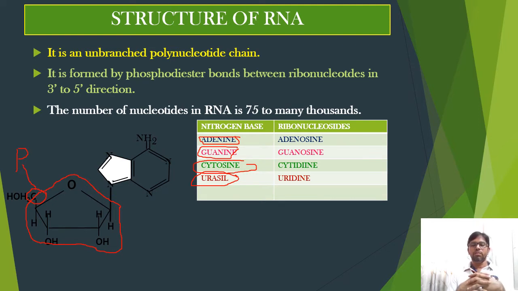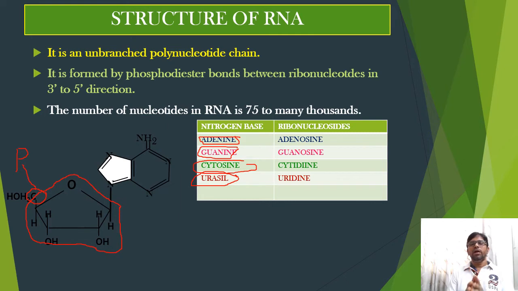A methyl group is not present on the 5th carbon position of uracil, whereas in thymine, a methyl group is present on the 5th carbon. That is the only difference. Here, the 4 types of nitrogen bases, when they bind with a sugar molecule, form 4 types of